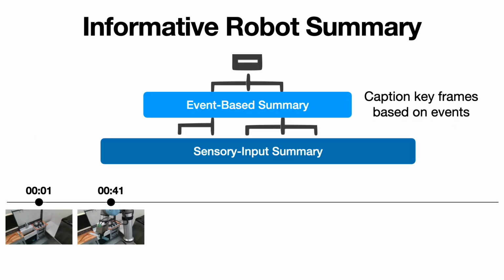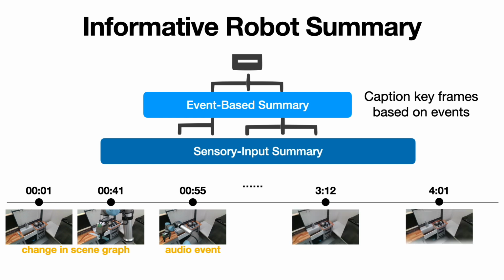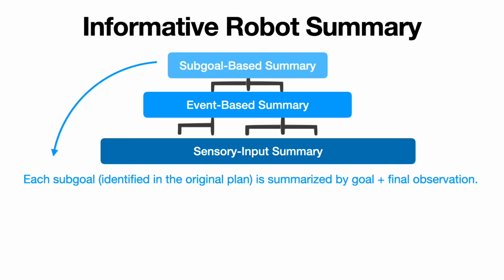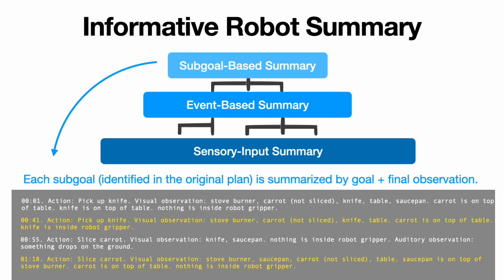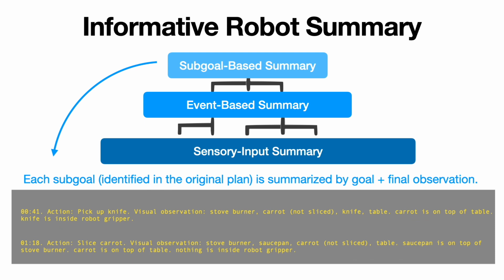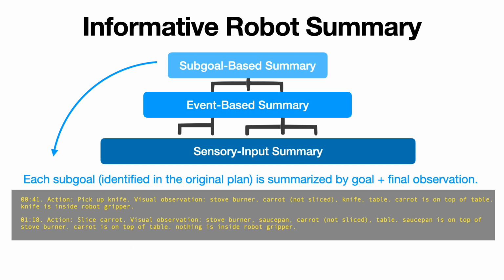To retain only information necessary for failure explanation, keyframes are selected when there are changes in the visual scene graph, an audio event, or a robot event, such as completion of a subgoal. The captions of the keyframes are concatenated to form the event-based summary. Finally, to support fast localization of failure, the subgoal-based summary consists of the end frame for each subgoal execution to reflect the general task progress.